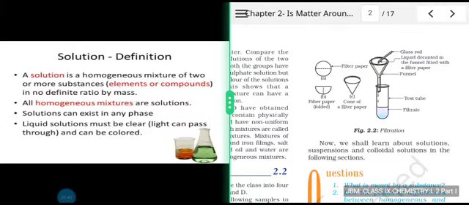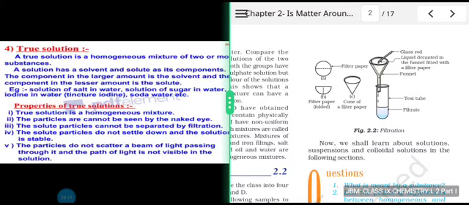So I would like to tell you at this point that whenever I am making use of the word solution, you should never think that it is in the liquid phase only. You can have a solid solution, you can have a liquid solution, you can have a gaseous solution. So it can exist in any phase. And liquid solutions must be clear so that light can pass through, and can be colored. So we will continue with our discussions on solution or true solution.